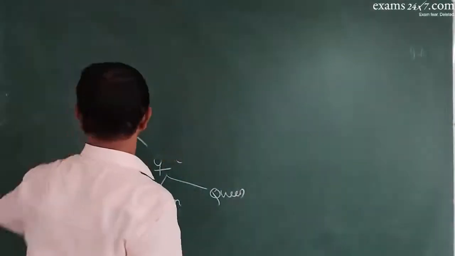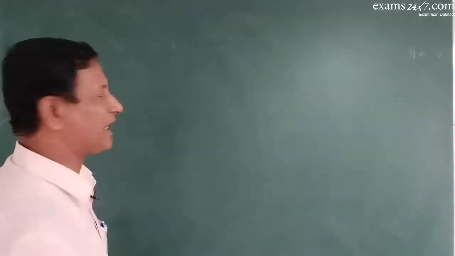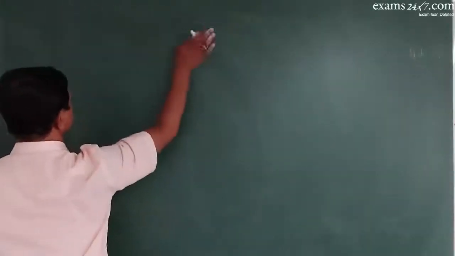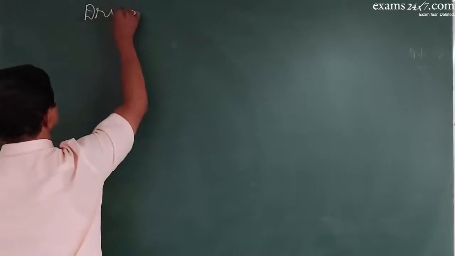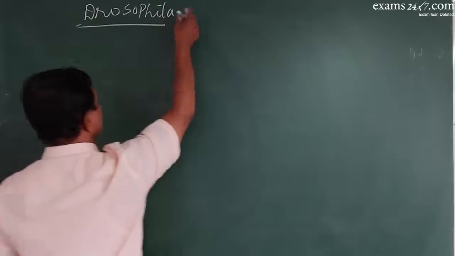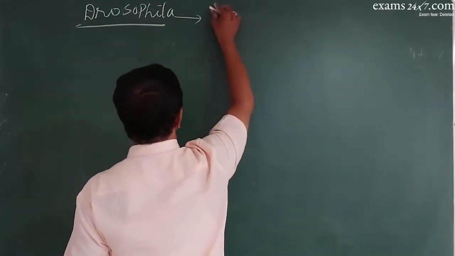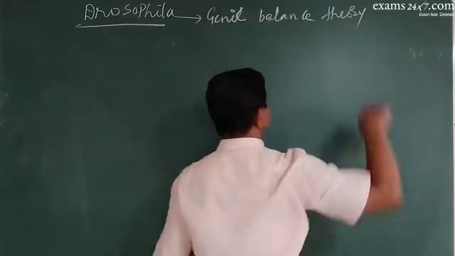So it varies. We have a special type of sex determination pattern, that is in case of Drosophila. That theory is called the genic balance theory.